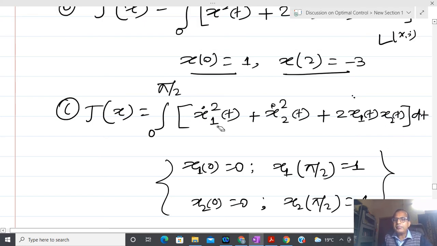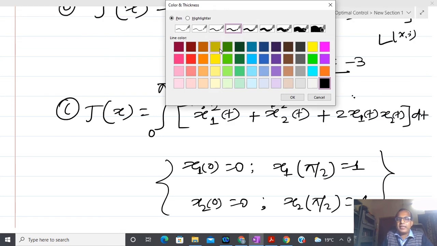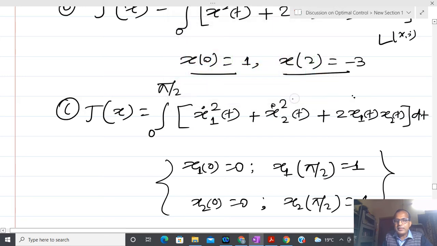So now I have this problem. If you see this problem, inside it I have two variables, x1 and x2. Due to that, two sets of Lagrangian come into the picture, and you can see that I need four different initial conditions. So again you have to proceed in a similar way.